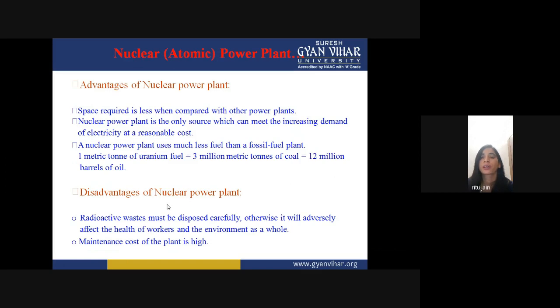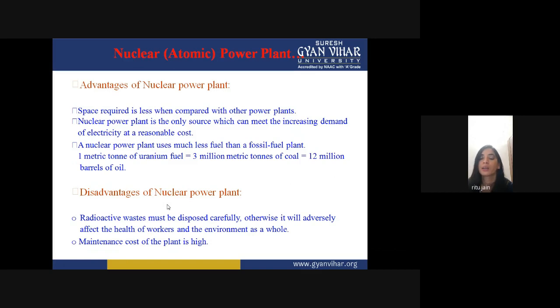So 1 metric ton of uranium fuel is equal to 3 million metric tons of coal, which is equal to 12 million barrels of oil, which is a very large amount of fuel in a thermal power plant. So space is less, fuel is less, and reasonable cost of electricity.